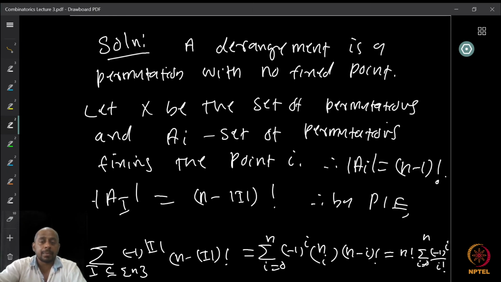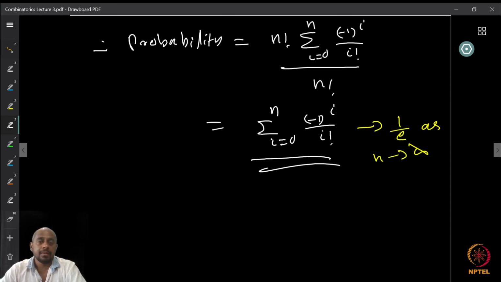But now we want to find the probability. The probability that nobody gets their own hat is the total number of derangements divided by the total number of permutations, which is n factorial. So the probability is summation i equal to 0 to n of (minus 1) raised to i by i factorial. And if you remember your calculus, as n goes to infinity, this summation converges to 1 by e.